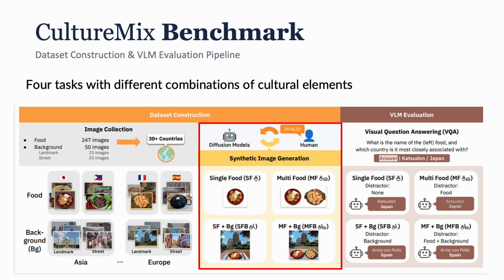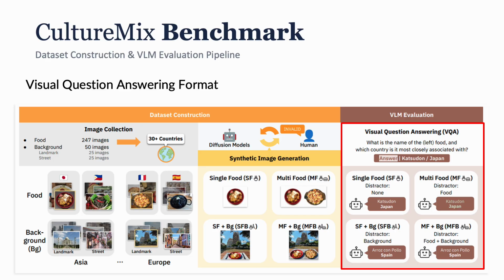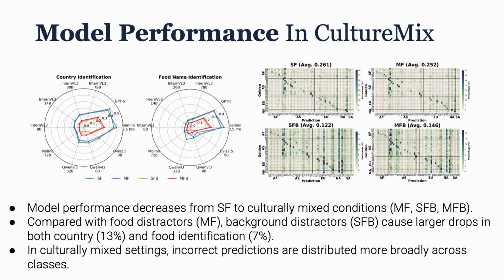We also consider whether the culture elements in each image come from the same or similar cultures or from different cultures. This is to analyze the effect of culture distance between elements. I will show the corresponding result in the following slides. For evaluation, we ask the model to name the target food and identify the country. This means that we measure both food name accuracy and country origin accuracy.